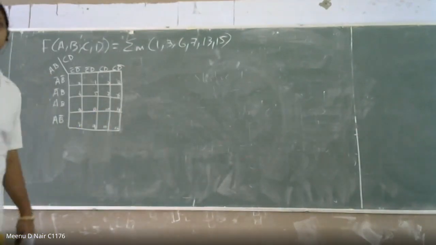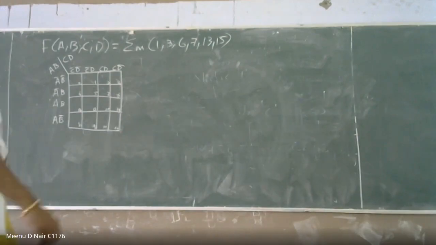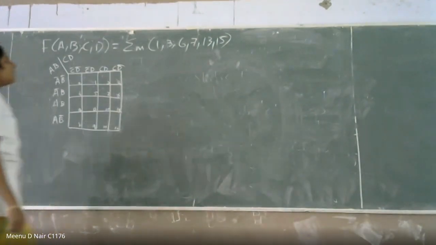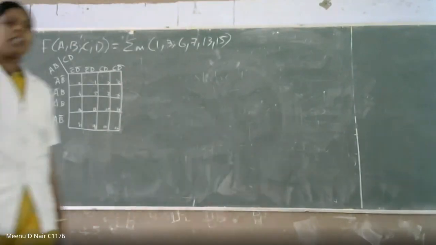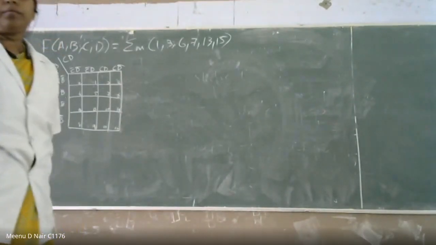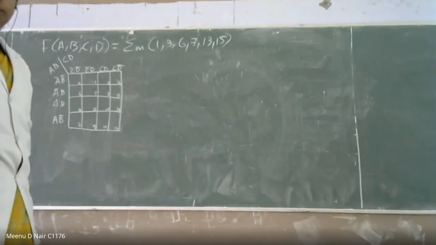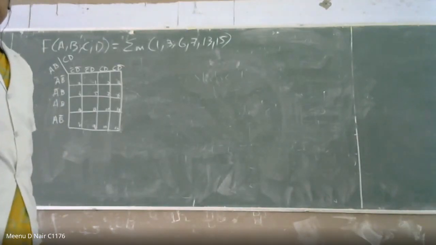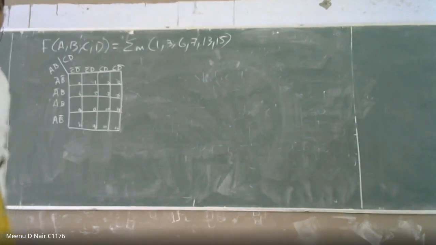Simplify the expression and tell me the answer. Roll number 320 is present. I hope I'll get an answer from you. 320, Monish Raj.